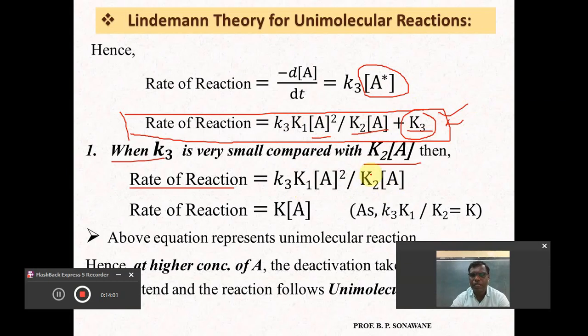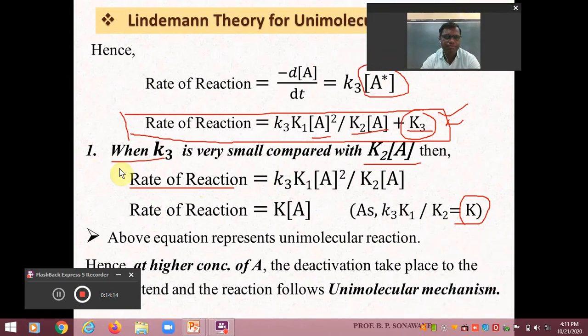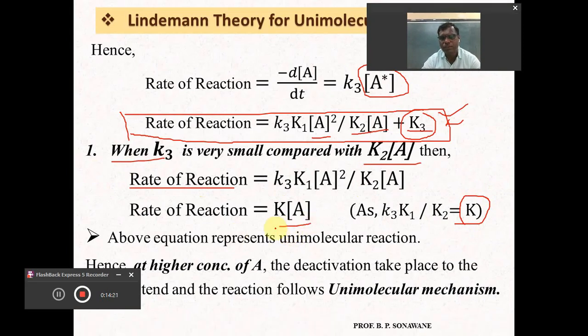So A gets cancelled, and K3 into K1 divided by K2, instead of all this we will put only K. That's why we get the simple equation for rate of reaction: rate of reaction is equal to K into A. If you see this rate equation according to the rate law, the rate of reaction is directly proportional to the concentration of how many reactants?